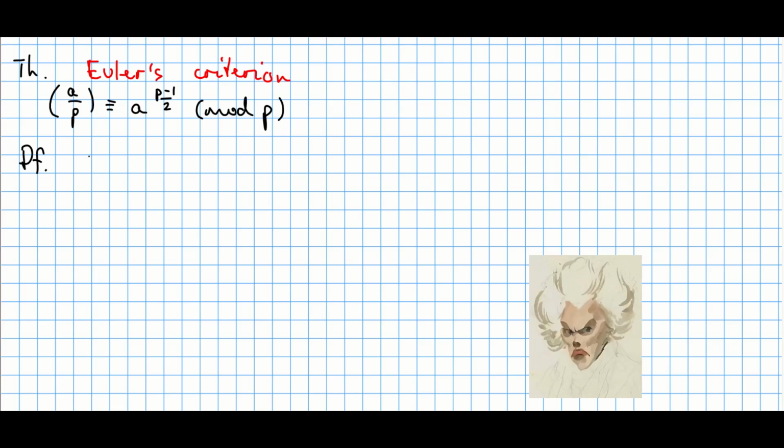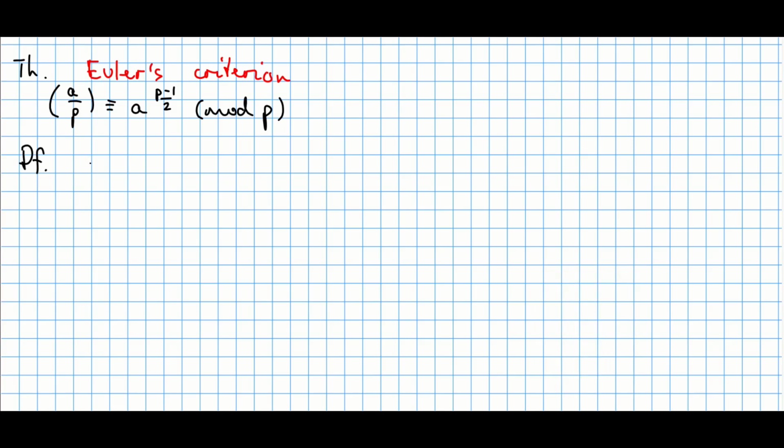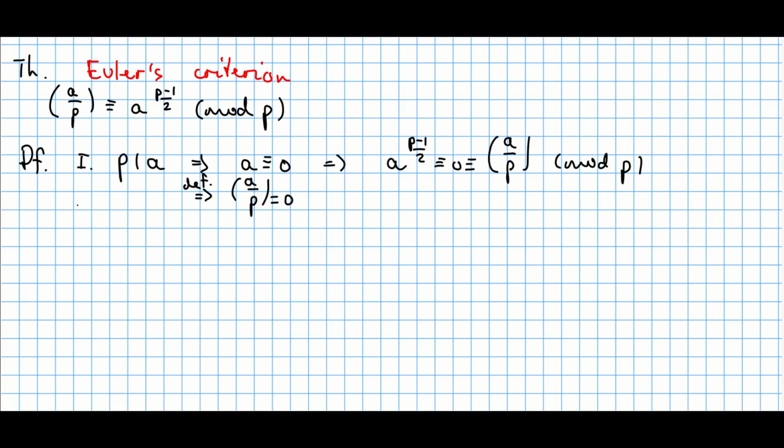Since Legendre symbol produces 3 outputs, so it depends on 3 cases, therefore this proof breaks down into 3 possibilities. The simplest case is when P divides A. So if P divides A, then by definition of Legendre symbol, this symbol is equal to 0 on the one hand. But on the other hand, if P divides A, then we have the following equation. So A is congruent to 0, and I should mention that this is modulo P.